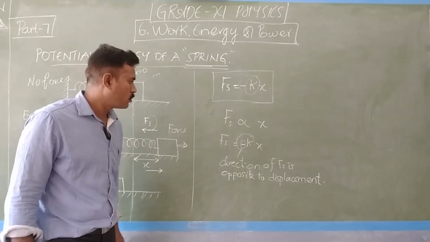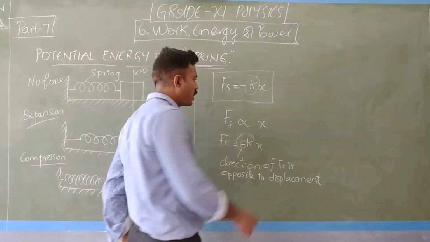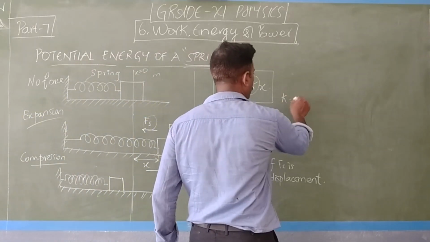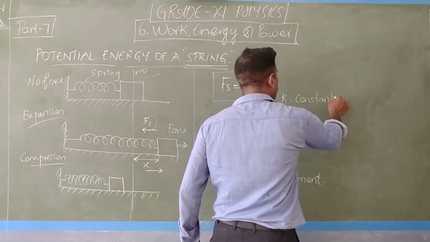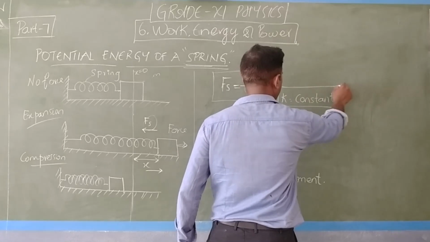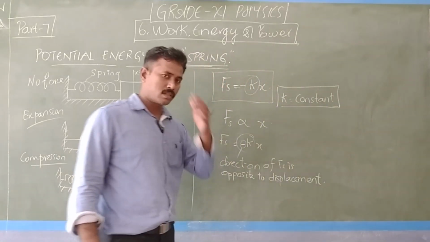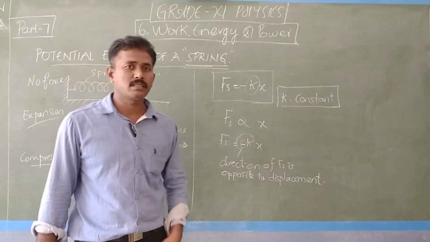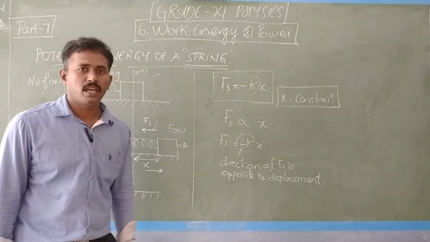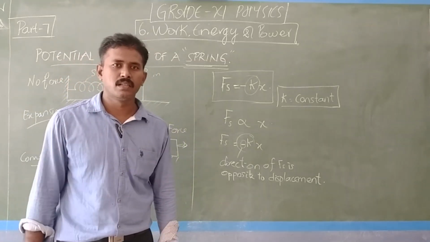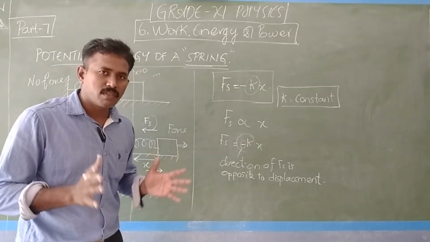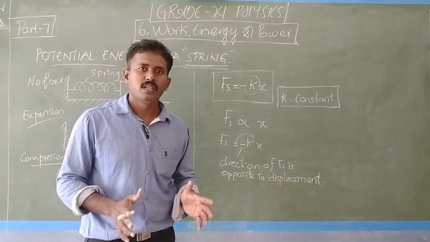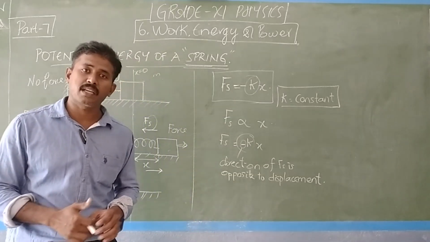Now what is this k? K is a constant. The higher the value of k, the more rigid the spring. If the value of k is very high, the rigidity of the spring is more.